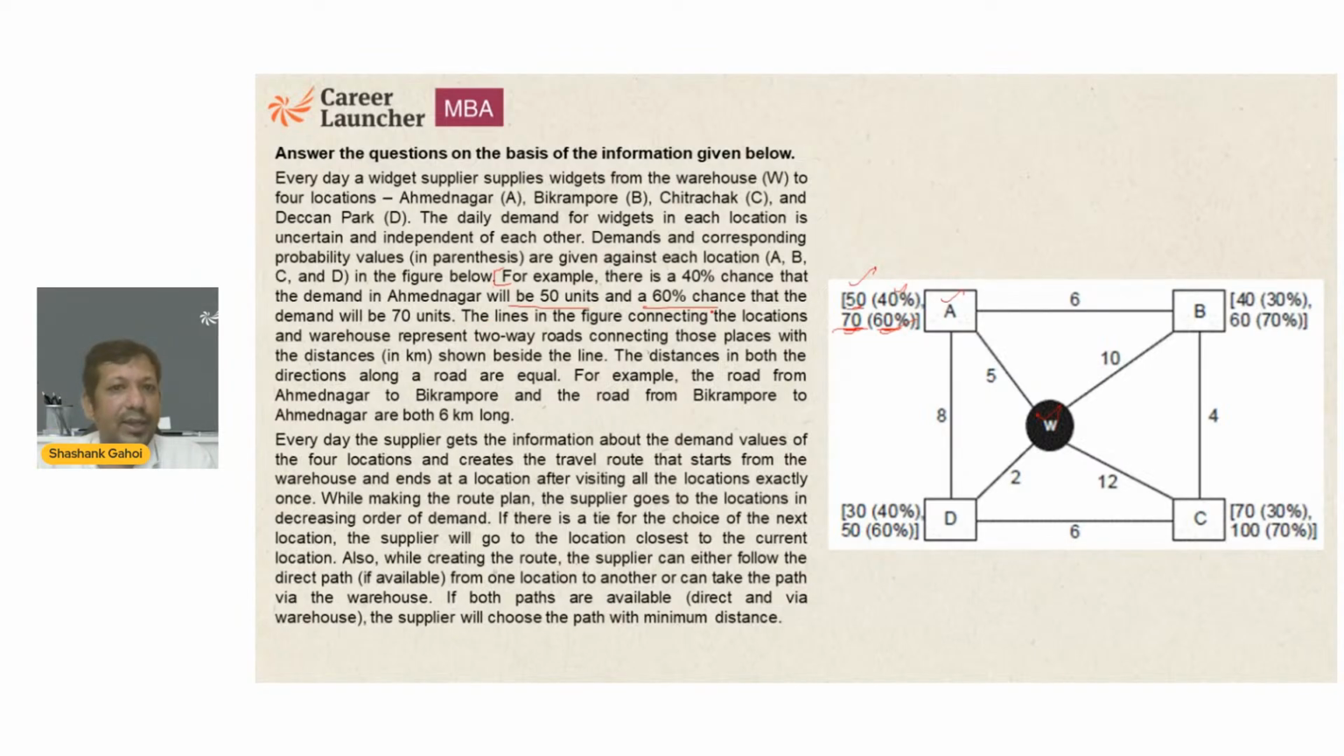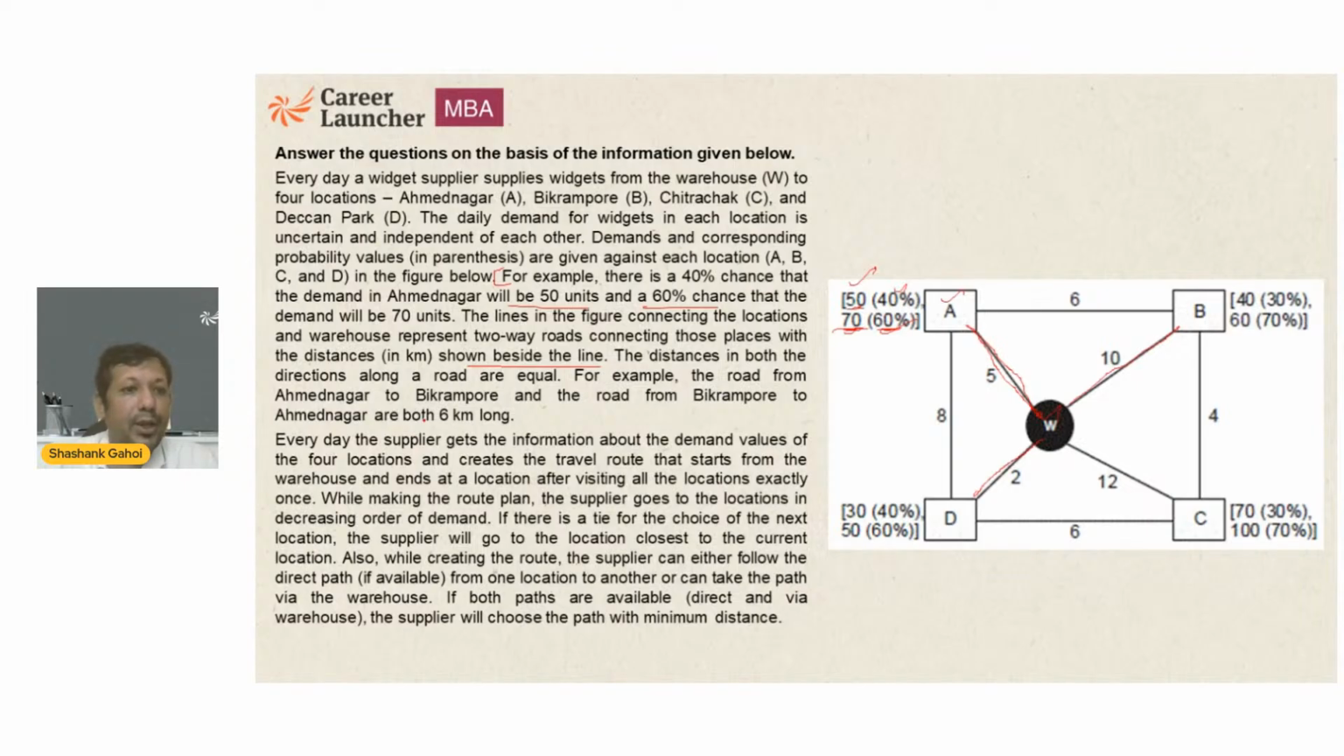The lines in the figure connecting the locations and the warehouse represent two-way roads, with the distances shown beside the line. So this is 5 kilometers, this is 2 kilometers, this is 10, and so on. The distance in both directions along the roads is equal, meaning going from warehouse to Ahmednagar or Ahmednagar to warehouse, both values are the same: 5 kilometers going, 5 kilometers coming back.